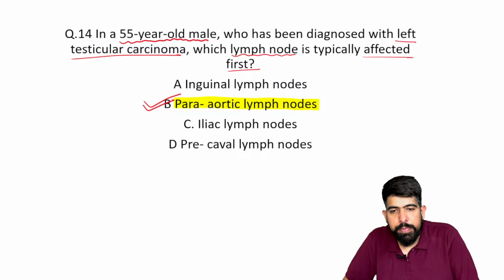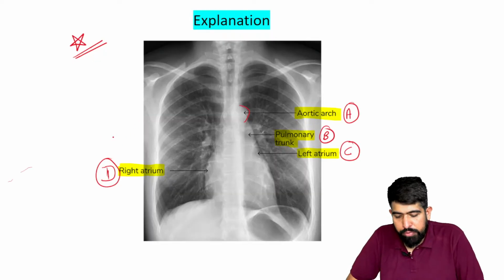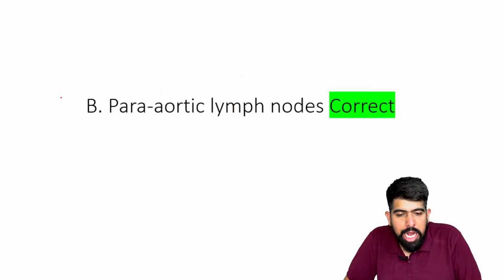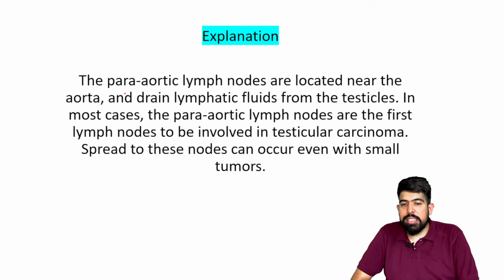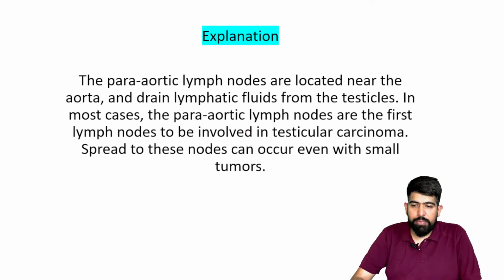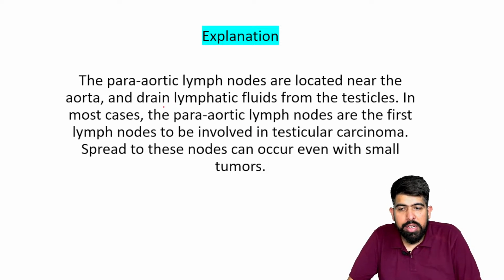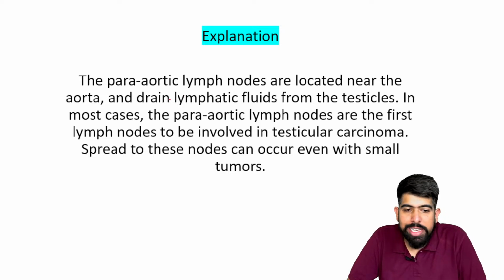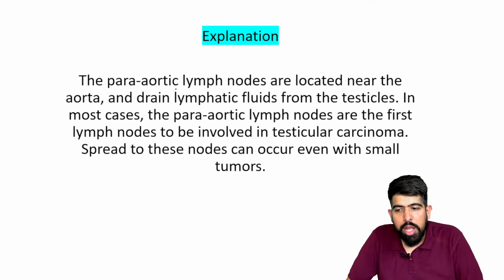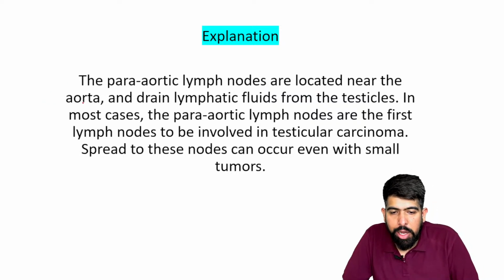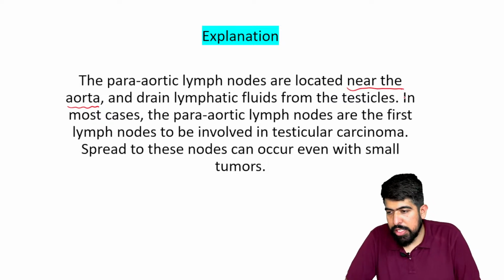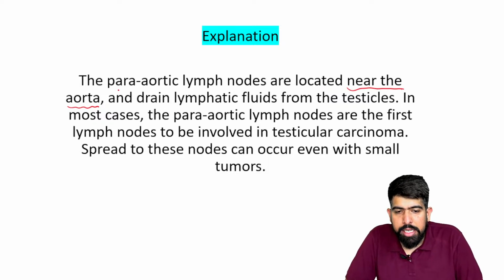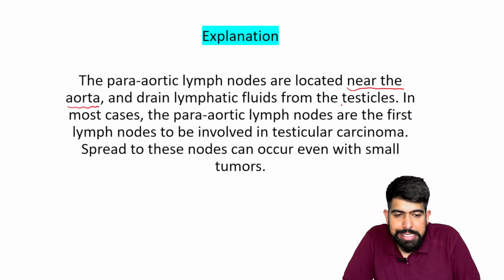The answer is para-aortic lymph nodes, not the inguinal, guys. Please understand why. The para-aortic lymph nodes are located near the aorta, which is why the name is given para-aortic.